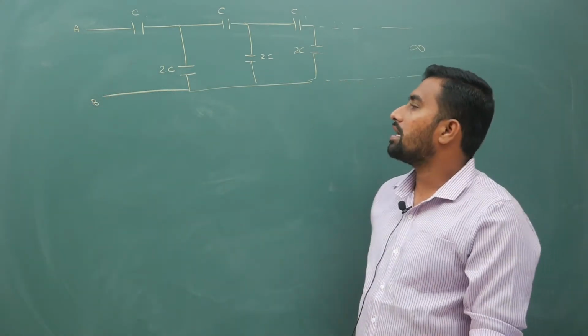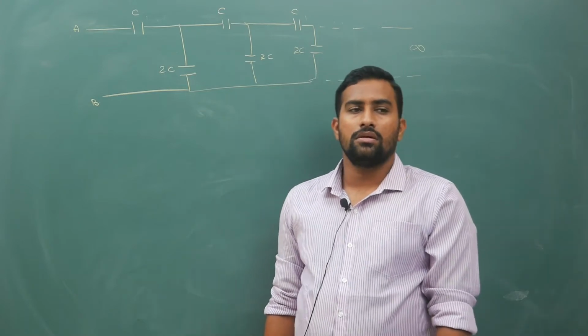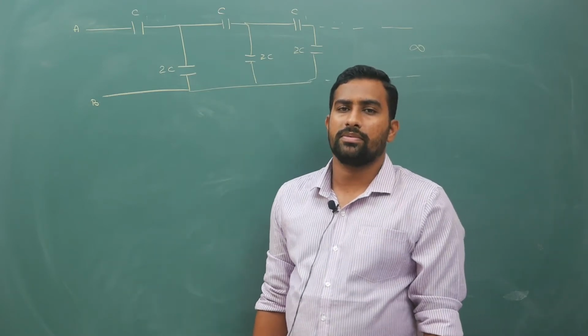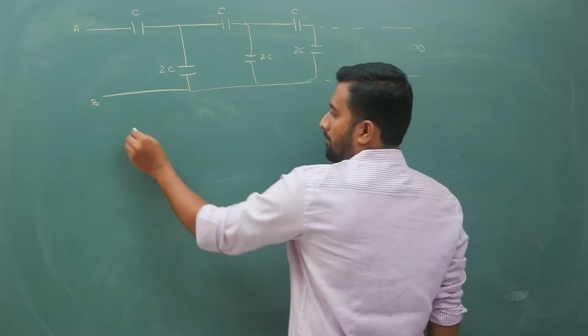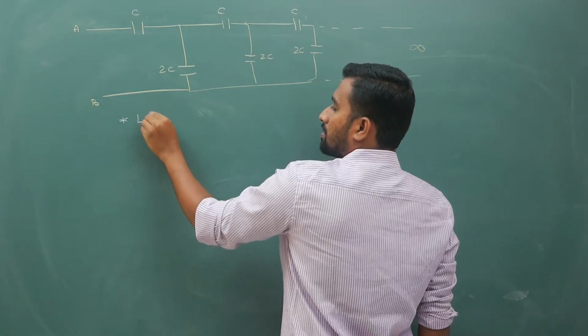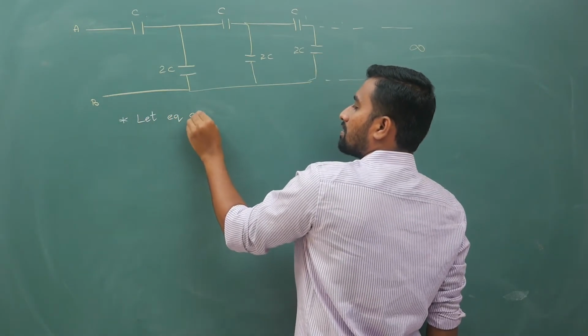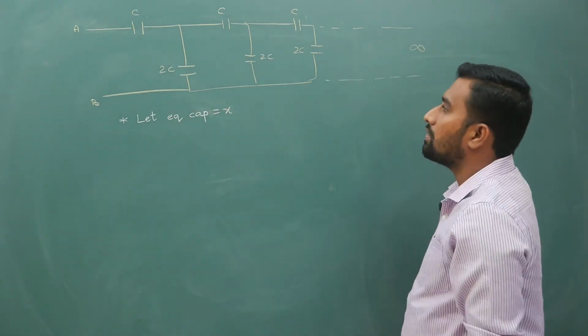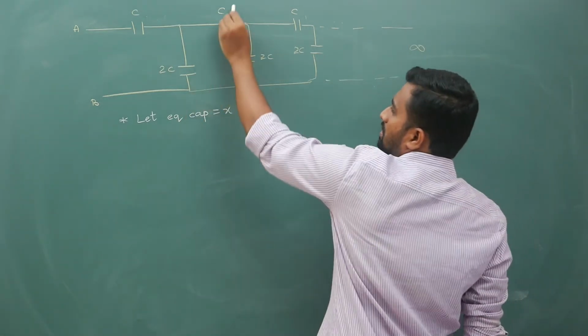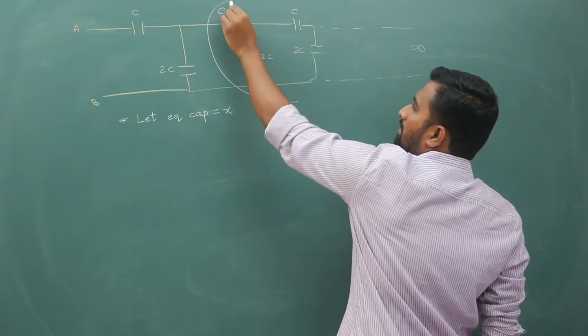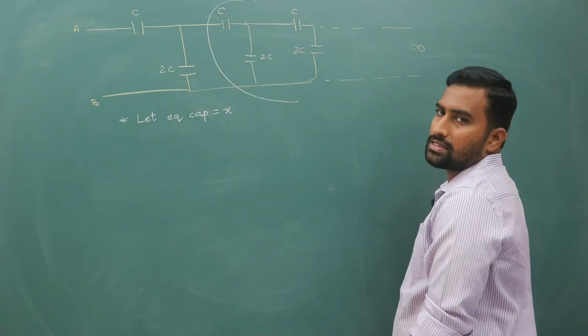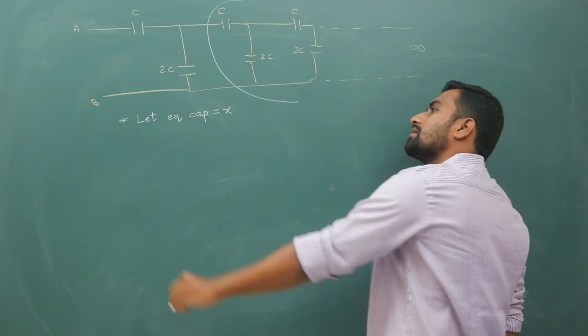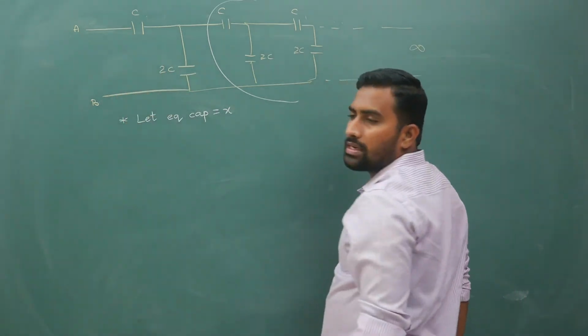Now in this case, as I have told you, let us assume that your equivalent capacitance is x. Okay, let equivalent capacitance be equal to x. If you assume that equivalent capacitance is equal to x, this entire part can be replaced with x, because this entire part is equivalent to x only, no?